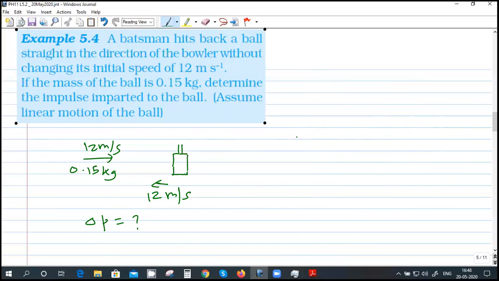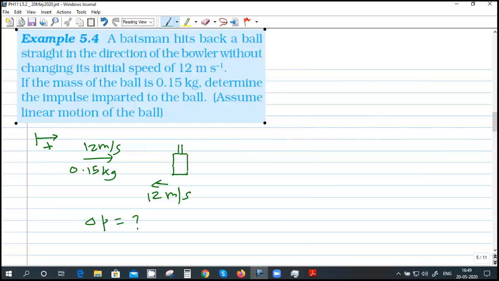Isn't change in momentum also acceleration, right? No, rate of change of momentum is force. That's the rate of change in momentum, delta P by delta T. Right now we just have the change in momentum, which is mass into change in velocity. Never mind. Is this a 1D problem or a 2D problem? Bhavya? 1D. Okay.